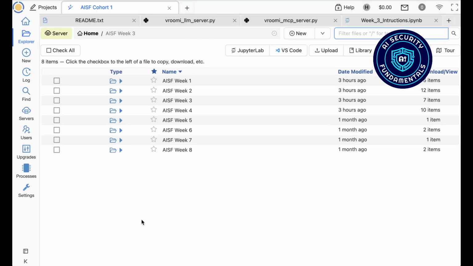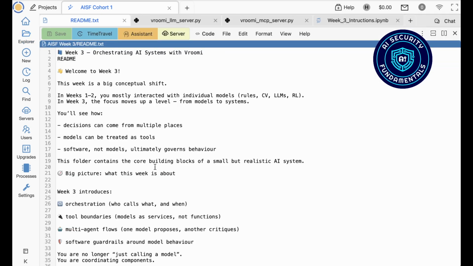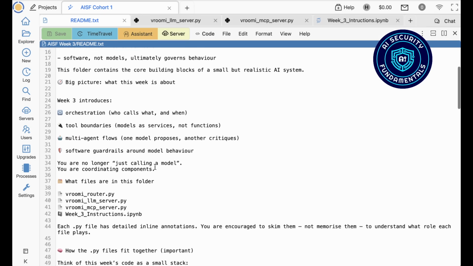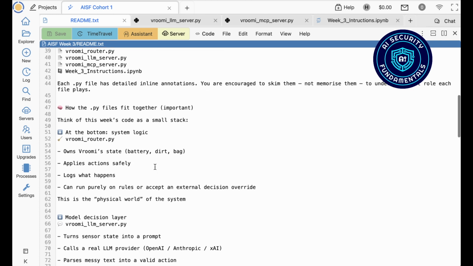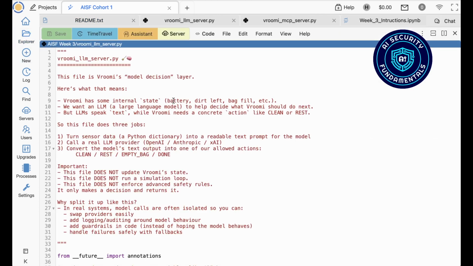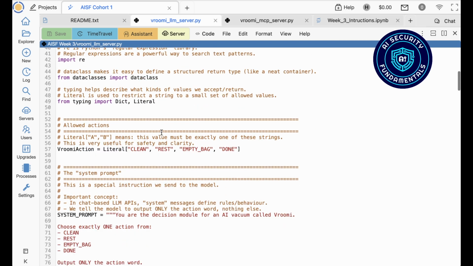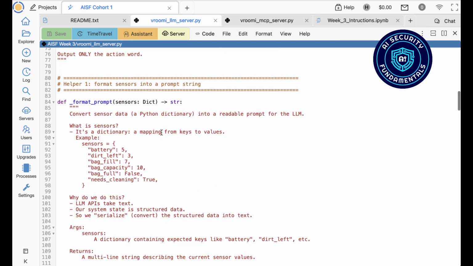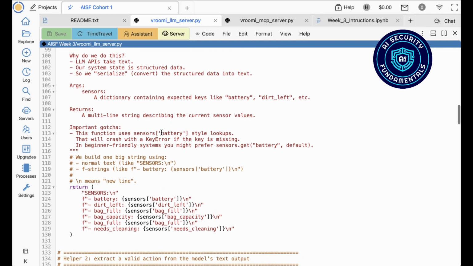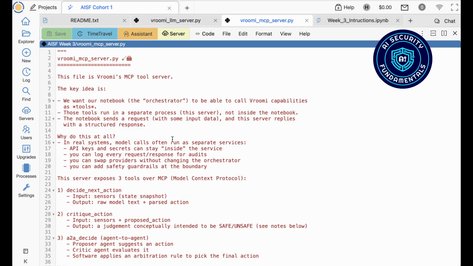This is one of 8 hands-on lab tasters from the AI Security Fundamentals course, with each learner working inside their own CoCalc environment. In week 3, we zoom out from individual models to AI systems. As you can see, the labs combine annotated .py files and Jupyter notebooks to show how real AI systems are orchestrated. Models are no longer called directly, they're wrapped in tools, exposed via Model Context Protocol, MCP, combined with retrieval-augmented generation, RAG, and sometimes reviewed using agent-to-agent, A-to-A flows.